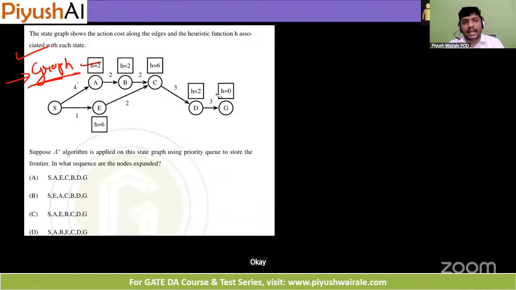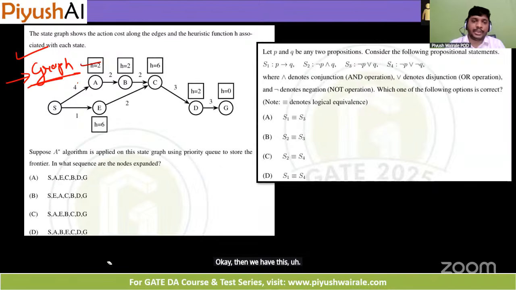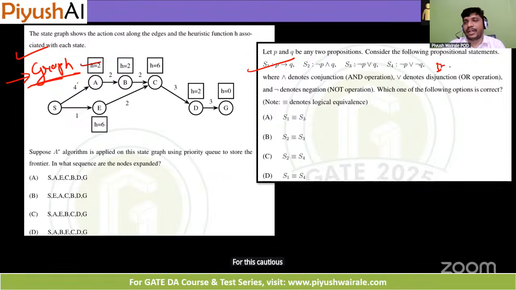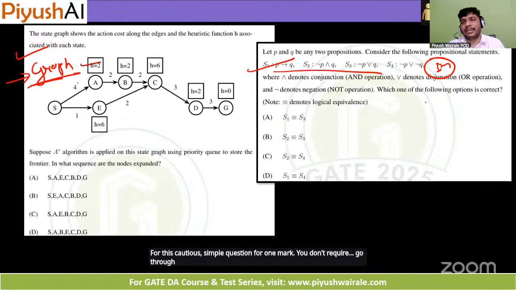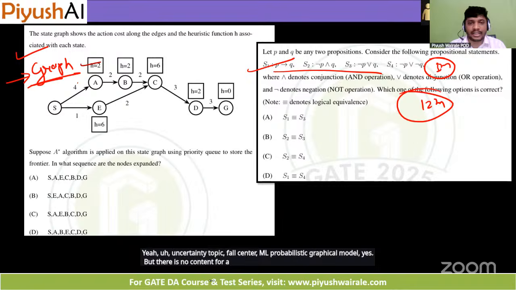Then we have this question. Can anyone tell me which of the options are correct here? This is a simple question for 1 mark. You don't require any concept. This is basically your 11th or 12th mathematics. Yeah, the uncertainty topic falls under ML probabilistic graphical models. Yes, but there is no GATE-specific content there.